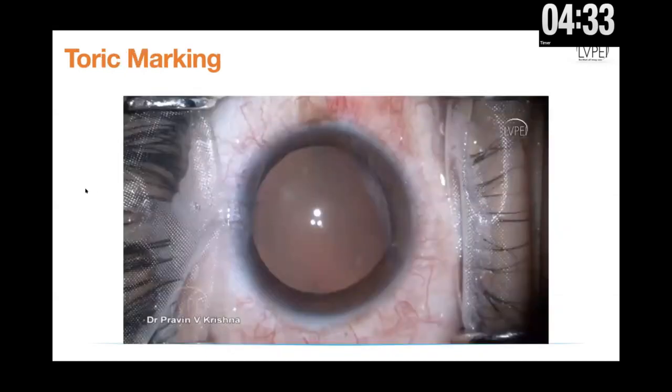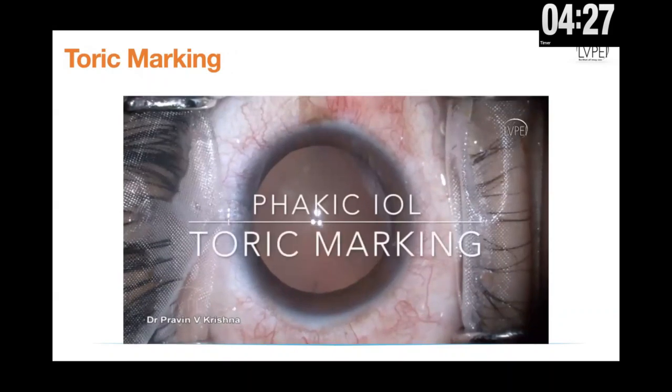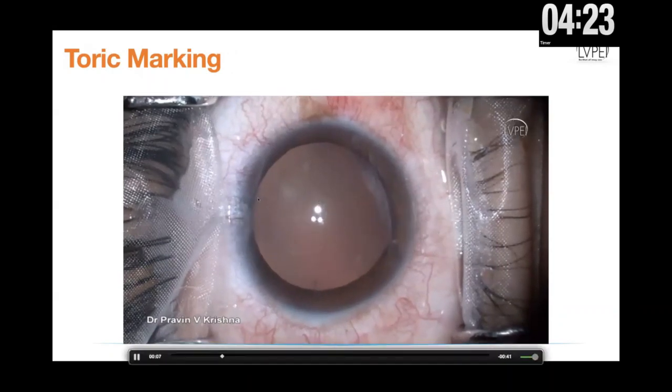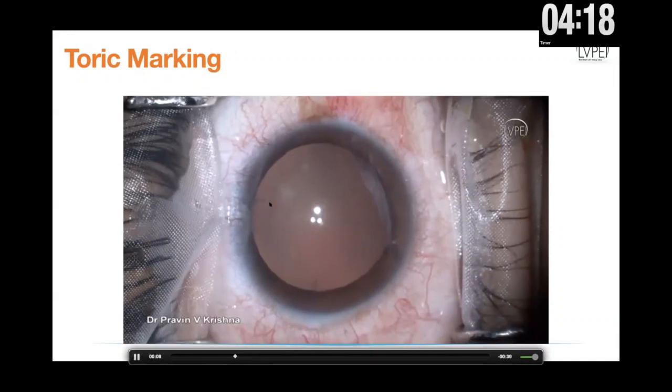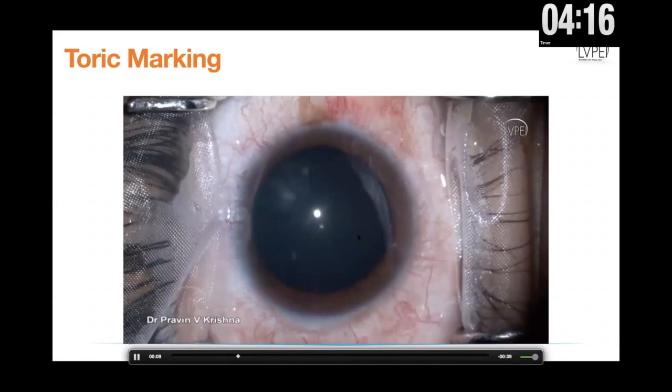Now, let's look at the other important step in toric marking that you tend to do. And so if you can look at this video, this is marking that I've already done at the slit lamp, and you can see that there are marks that are made in the 90-degree meridian, and then I'm using the degree gauge to align the marks at 180 and 90 degrees.